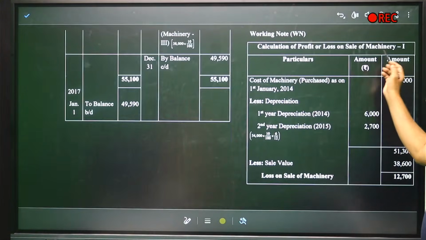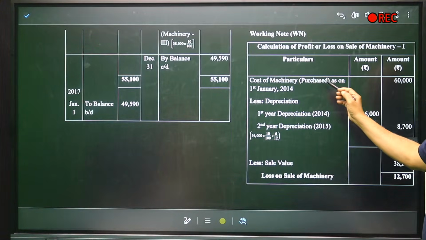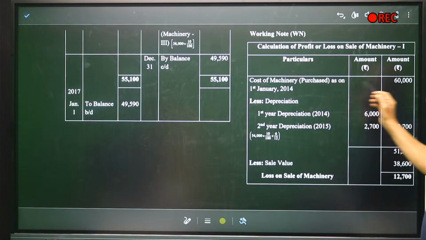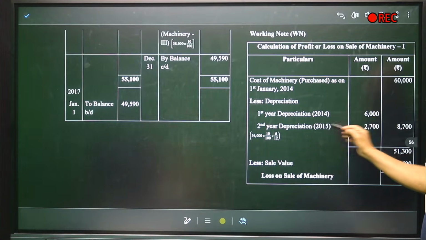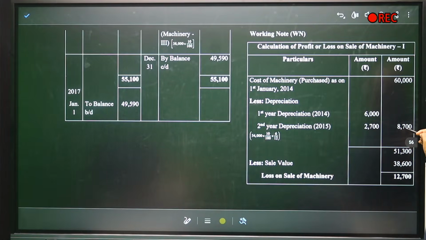How do we get the loss? Here, calculation of profit or loss on sale of machine. Cost of the machine purchased as of 1st January is 60,000. Depreciation first year 6,000, second year 2,700. Total depreciation 8,700. 60,000 minus 8,700, 51,300. Less sale value 38,600. The machine's value is 51,300 and it was sold for 38,600. So loss on sale of machine is 12,700.